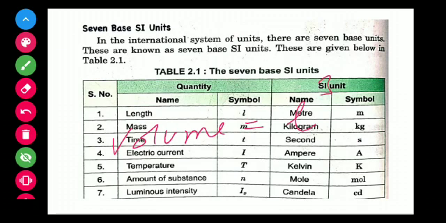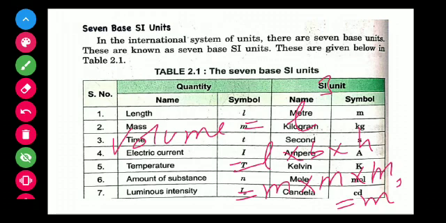Length is the fundamental unit, breadth is the fundamental unit, and the unit of length is meter, of breadth is meter, of height is meter, that is meter cube. So meter is the fundamental unit and meter cube is the unit of volume, that is the derived unit. The derived units are those units which are derived from the fundamental unit.